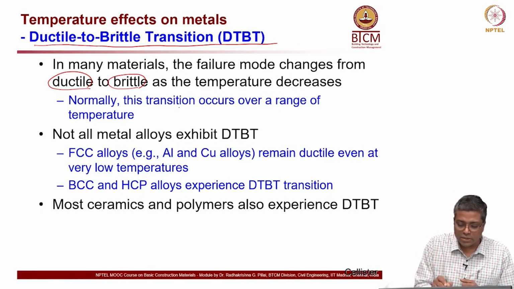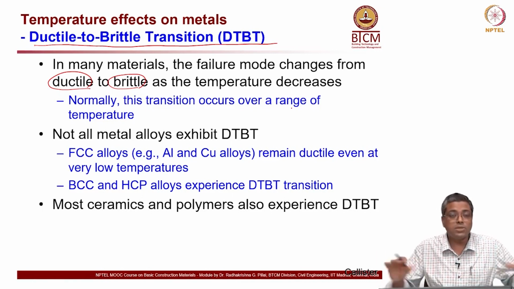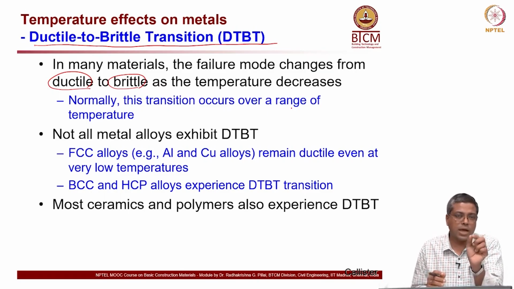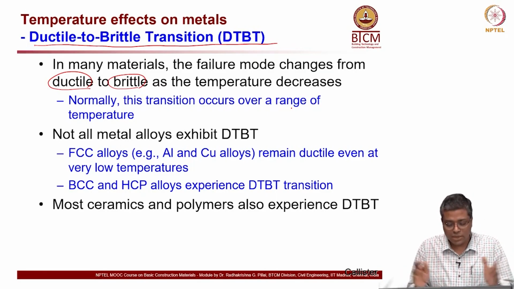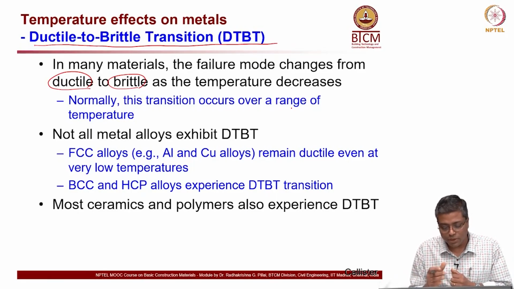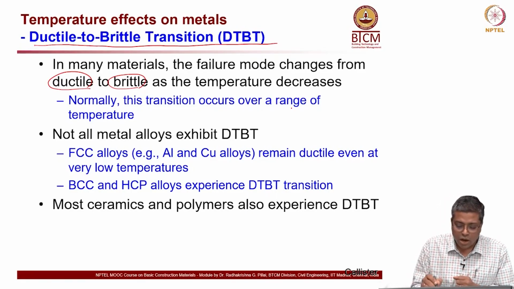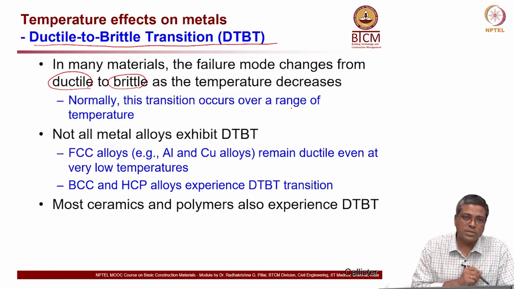Now, normally this transition occurs over a range of temperature. It does not happen in, say, a 5-degree change or something. We are talking about a larger range. I will show a picture on the next slide. Now, in what type of metals does this happen?